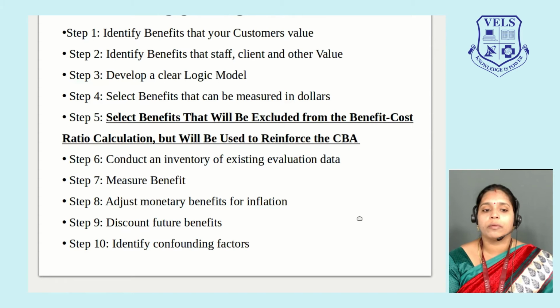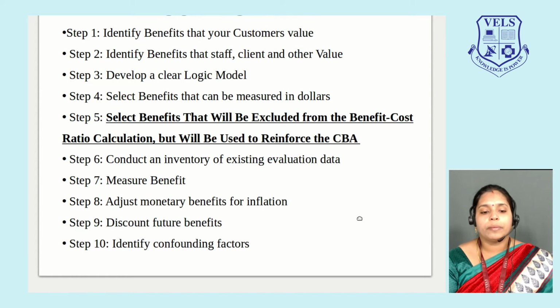Fifth step, very important: select the benefits that will be excluded from the benefit-cost ratio calculation but will be used to reinforce the cost benefit analysis. CBA is cost benefit analysis. So, you have to separate the benefits that can be measured in monetary values from the benefits that cannot be measured in monetary values.